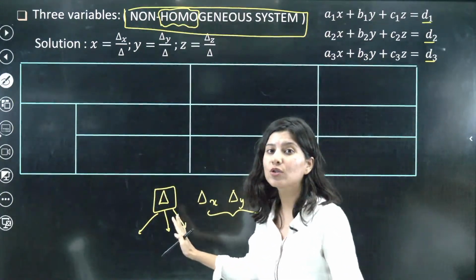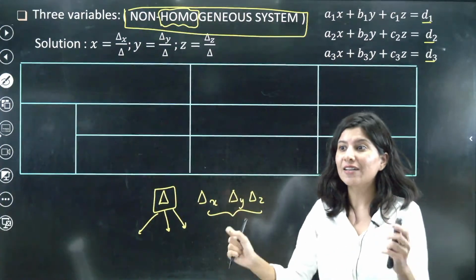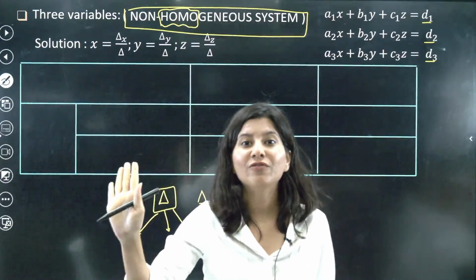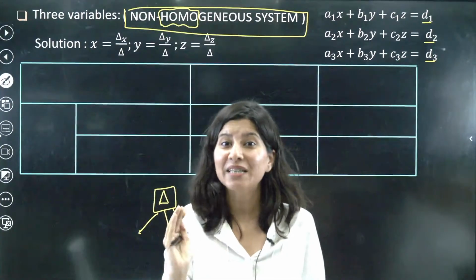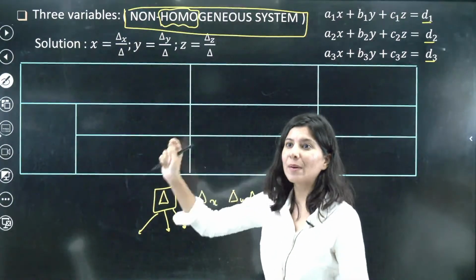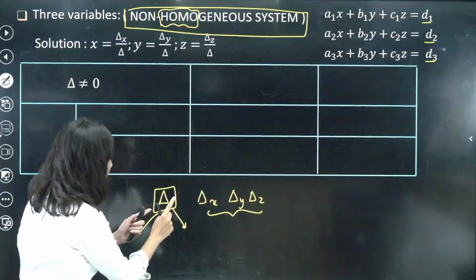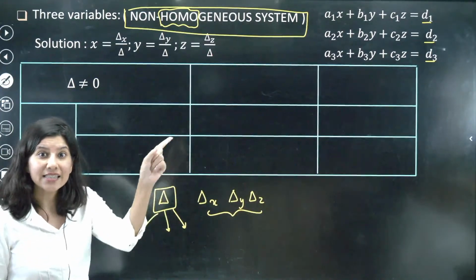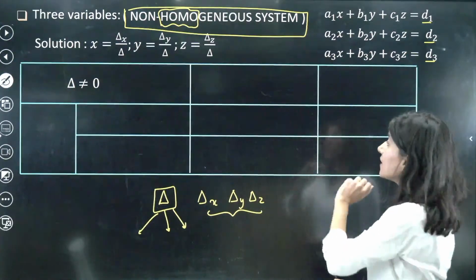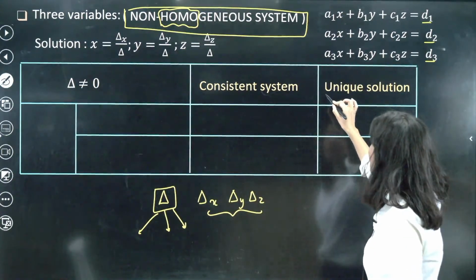Now I was talking about these 3 equations having a unique solution, no solution, and infinite solution. Now understand carefully. I want your maximum attention right here. This will get you 4 marks. Very critical. Now I'm going to tell you. Whenever the first primary determinant delta is non-zero, what does that mean? That your system has a unique solution. Yes, a unique solution is your answer.